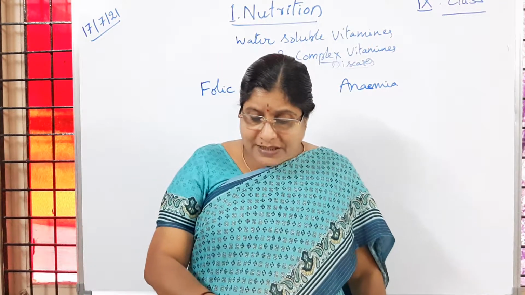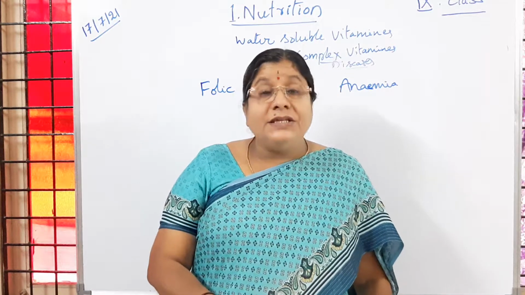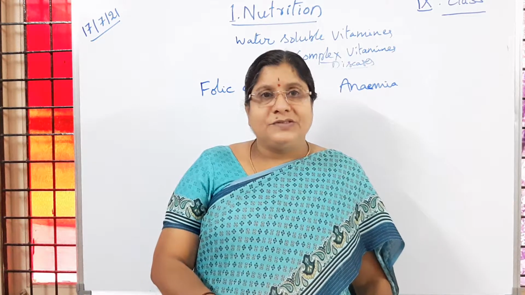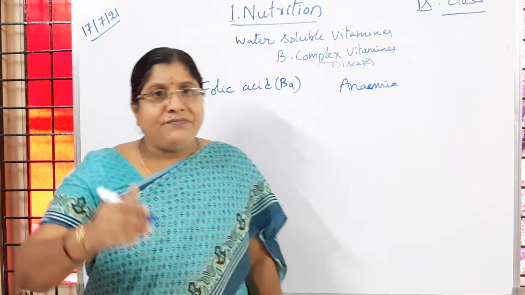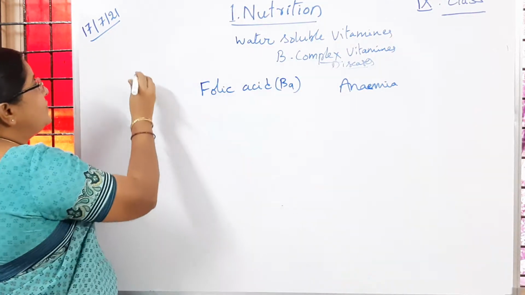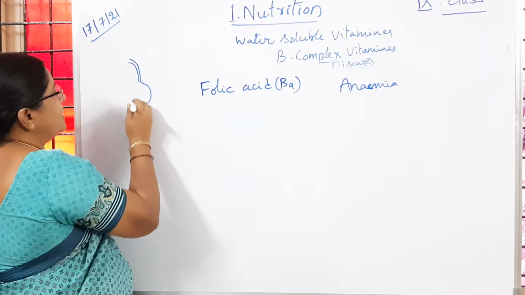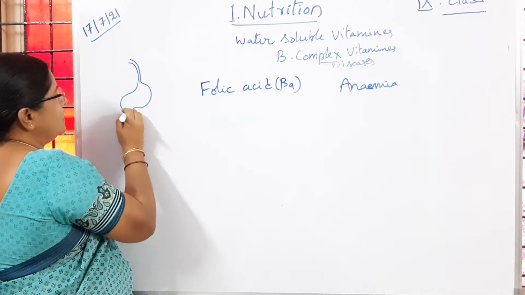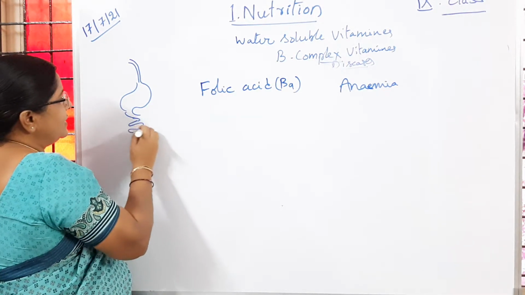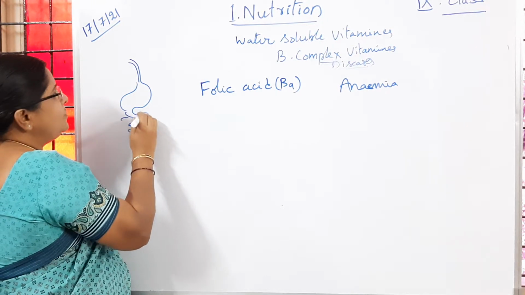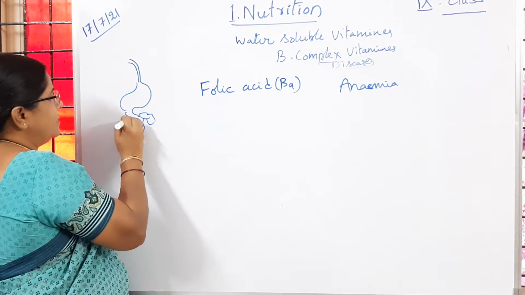Then problems related to mucus in the intestines. You know that in our body, starting from the esophagus, then stomach, duodenum, small intestine, large intestine, mucus glands are present, children.